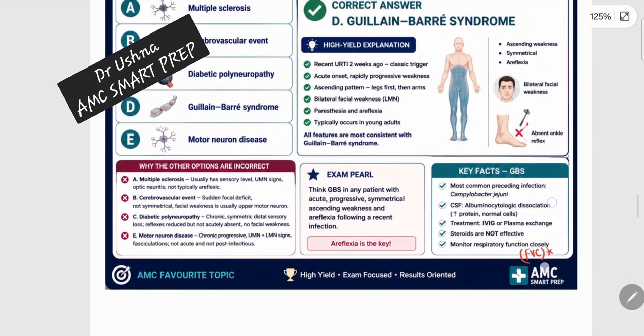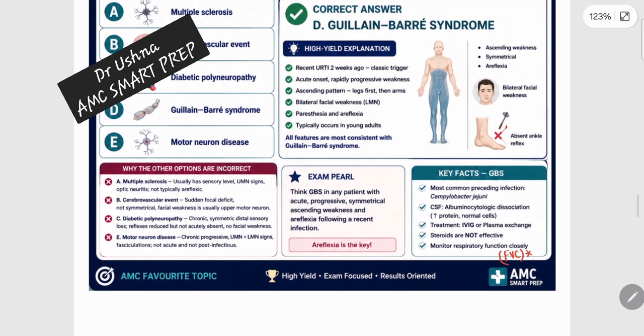Hope you find it beneficial. GBS is a very high yield topic for your exam. Neurology is sometimes so confusing that you should be very, very particular and very clear about the diagnosis, the initial test, and the confirmatory test. So they are going to come in the exam.